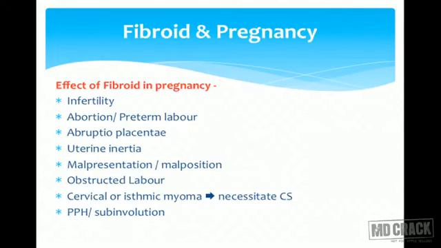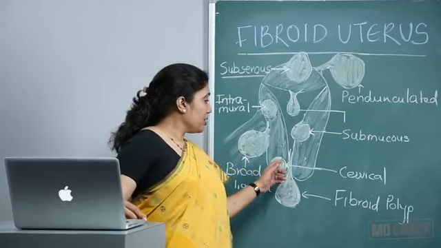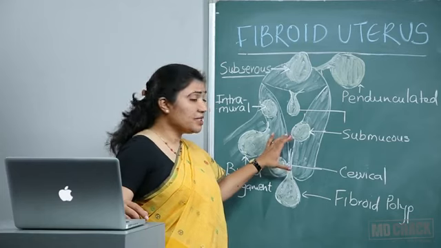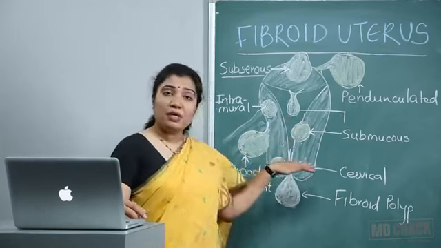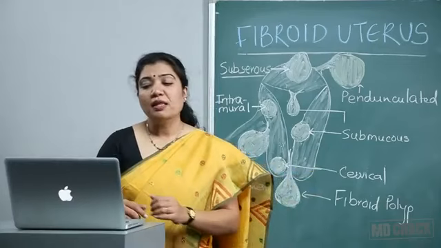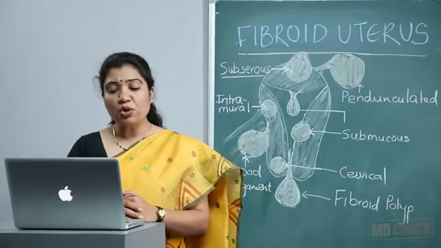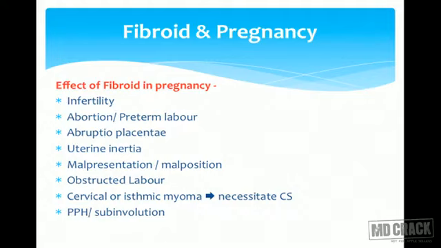Cervical or isthmic myoma. So during cesarean section, if the myomas are here, lower segment is the one where we do cesarean section surgery. So they may be in our surgical plane and that may cause problems. Usually in cervical fibroids, we have to do cesarean section and we have to find out a place to take the incision.